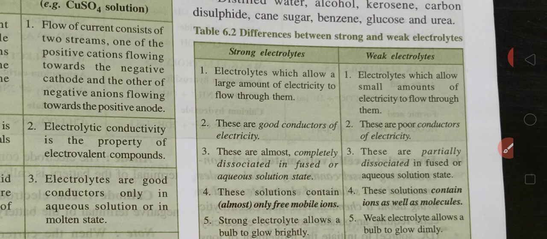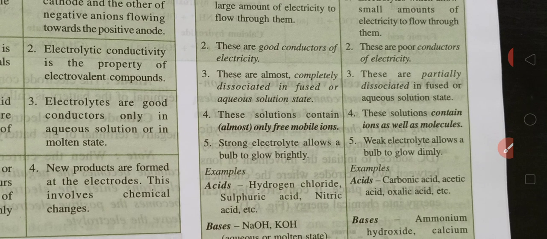Dissociation means, children, when the compound breaks up into separate ions, that is dissociation. Now the solution of a strong electrolyte contains almost entirely free mobile ions, and a weak electrolyte contains ions as well as molecules. So strong electrolytes only contain ions and weak electrolytes contain ions as well as molecules, and children, ions are responsible for the conduction of electricity.